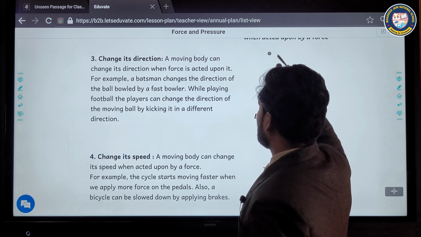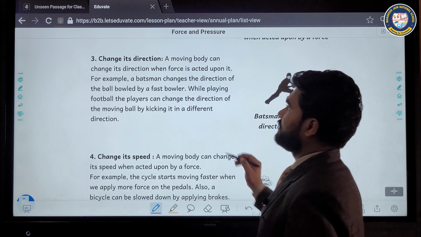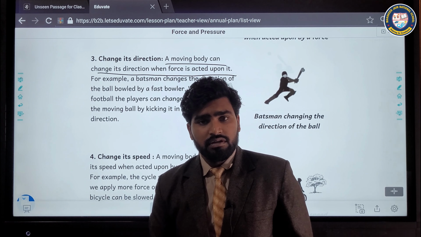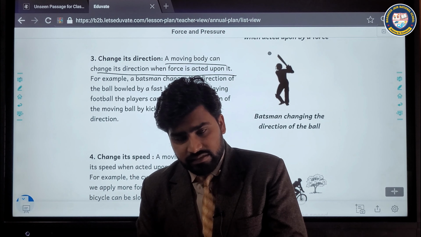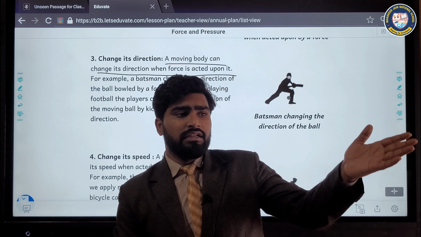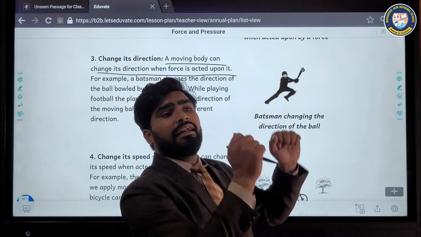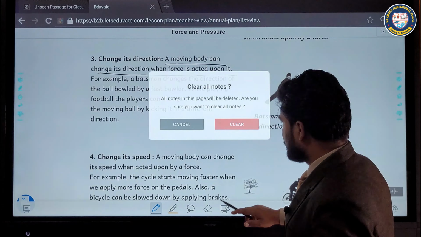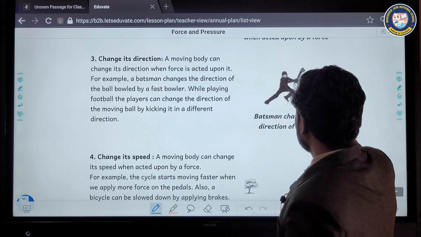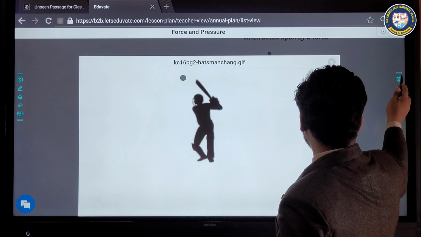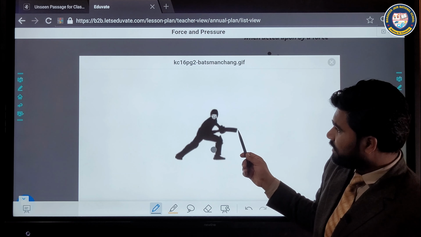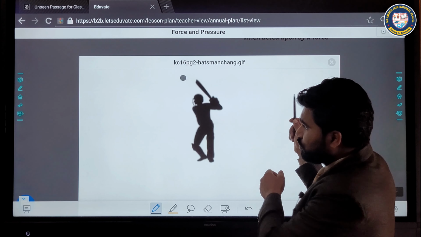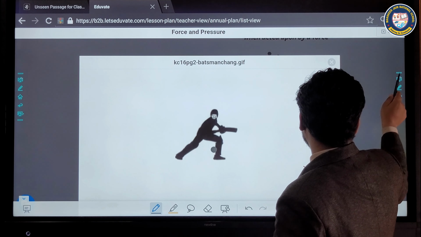Next, change in direction. A moving body can change its direction when force is acted upon it. We are playing cricket. The ball is coming from that side. We hit and throw the ball to another side. So in this way we can change the direction of the ball. You will see here what he is doing. The ball is coming in this direction. He hits it and it moves in another direction.